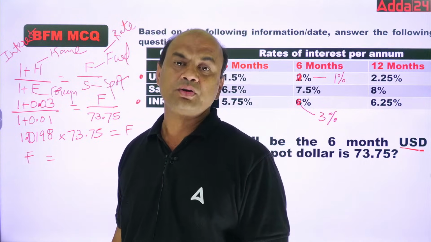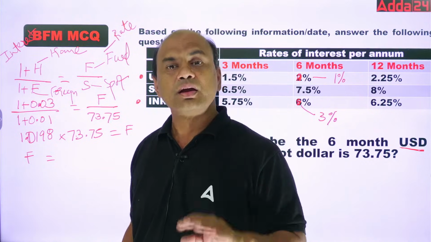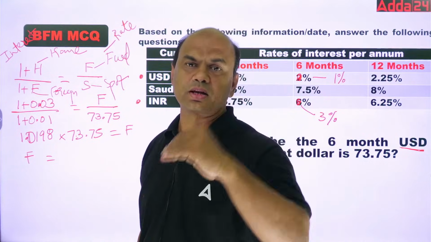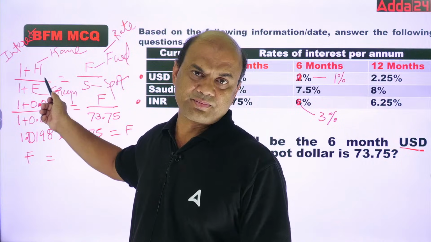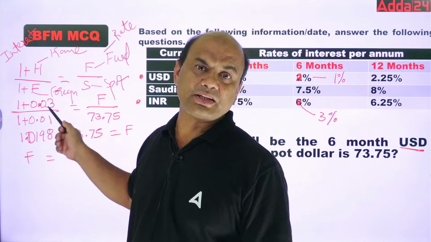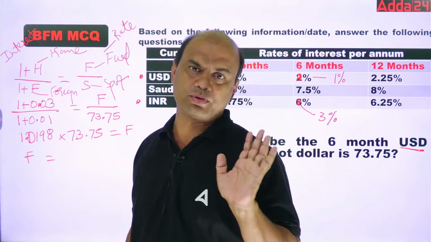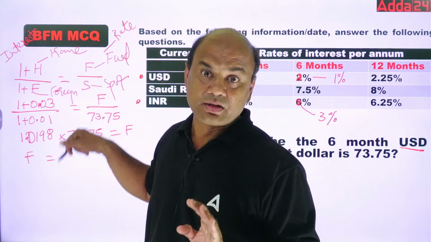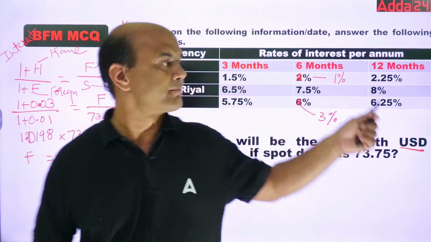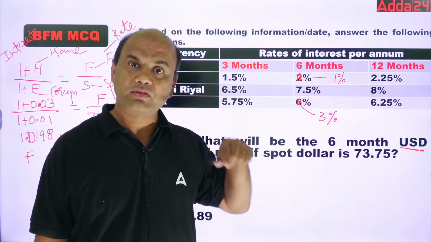Got it? So now, how will you do this? One side is interest rate. Interest rate above is home currency, 1 plus H. Below, the denominator is foreign currency interest rate, 1 plus F. So 1 plus H upon 1 plus F. Simple. Now where will you get this H and F? Over here. Home currency and foreign currency.